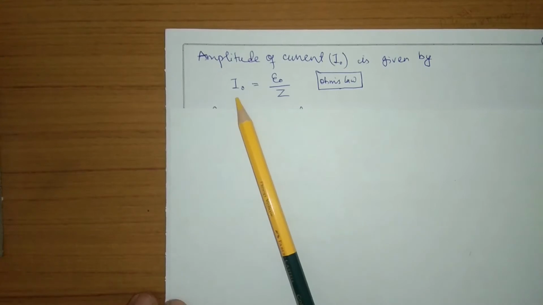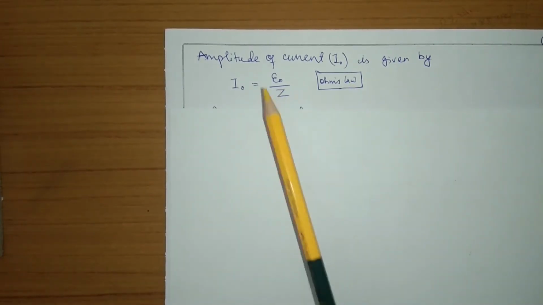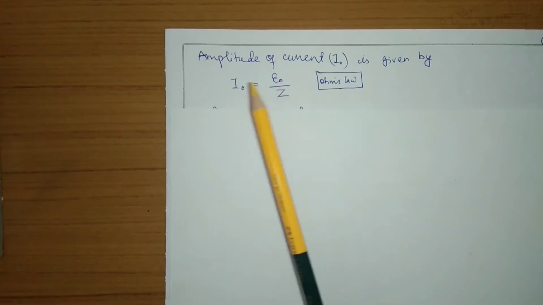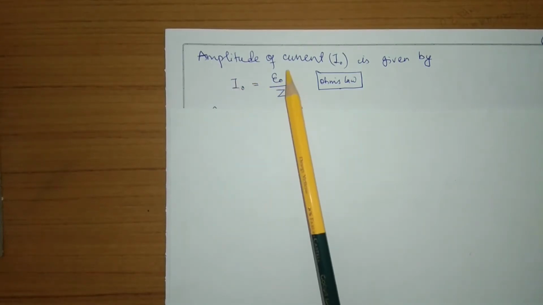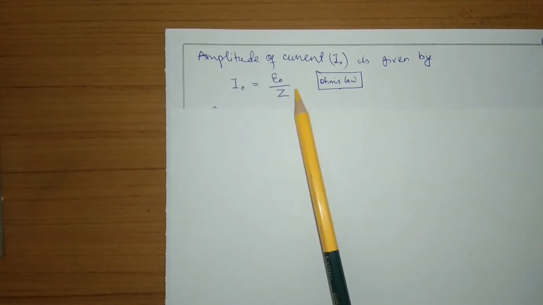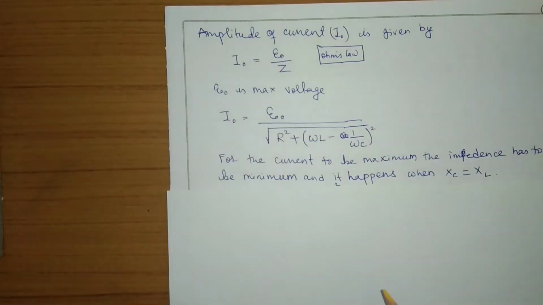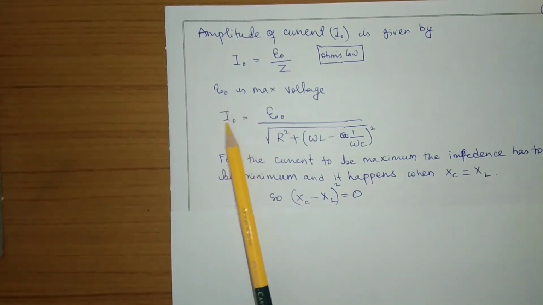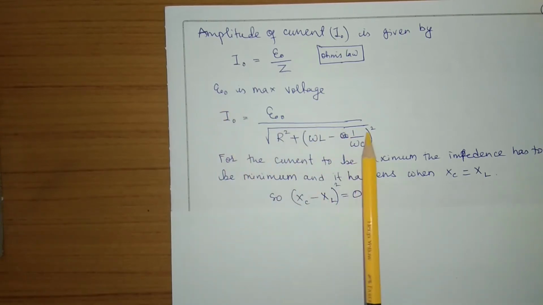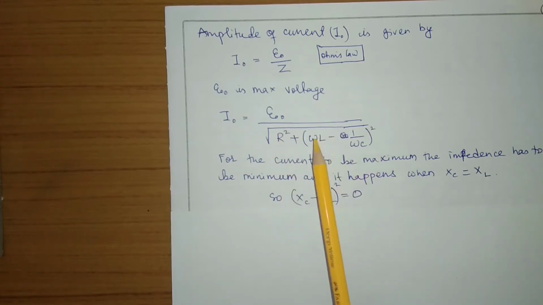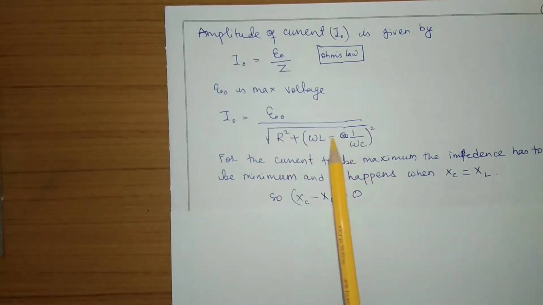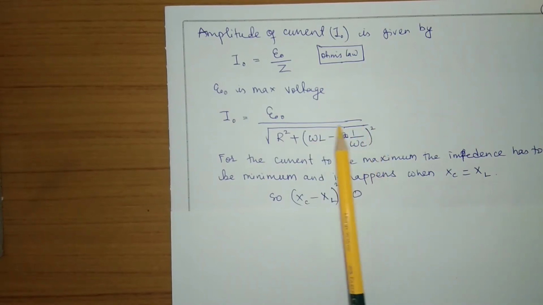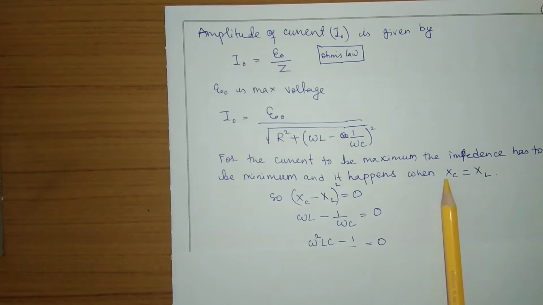The maximum current flowing through the circuit will be given by Ohm's law, that is current is equal to potential by resistance, and maximum current is I naught, which is E naught by Z. E naught is the maximum voltage and Z is the impedance of the circuit. So now after putting the values we'll get this, and I want the current to be maximum because in a resonance circuit the current through the circuit will be maximum. So for the current to be maximum, this denominator has to be minimum, and we can get the minimum denominator when this term becomes 0 because there is a negative. When this and this become equal, I'll get this to be minimum. So this happens when XC and XL are equal.